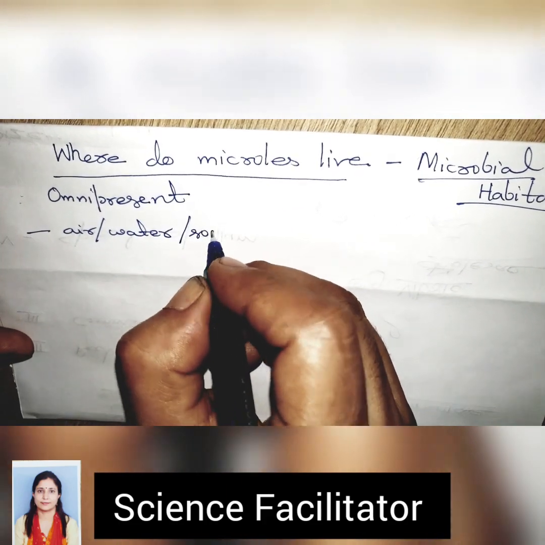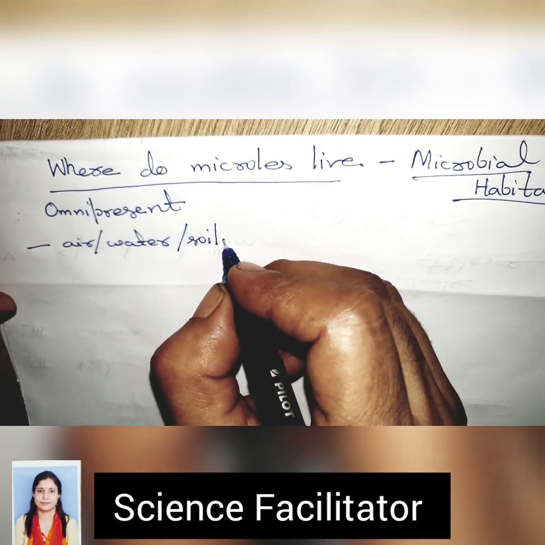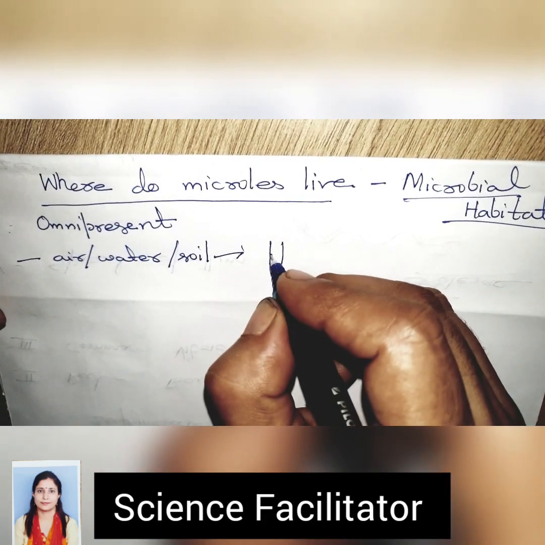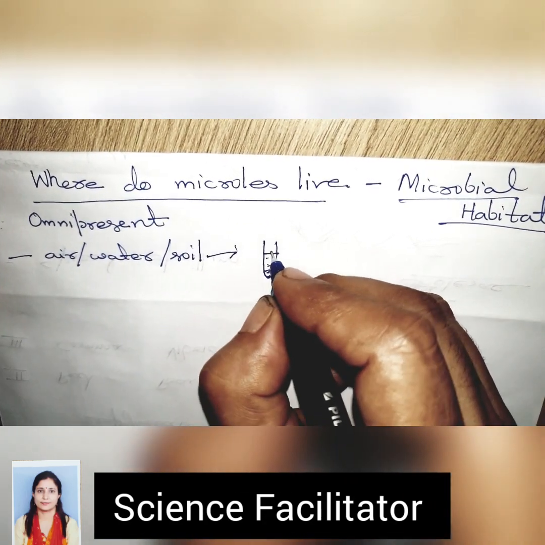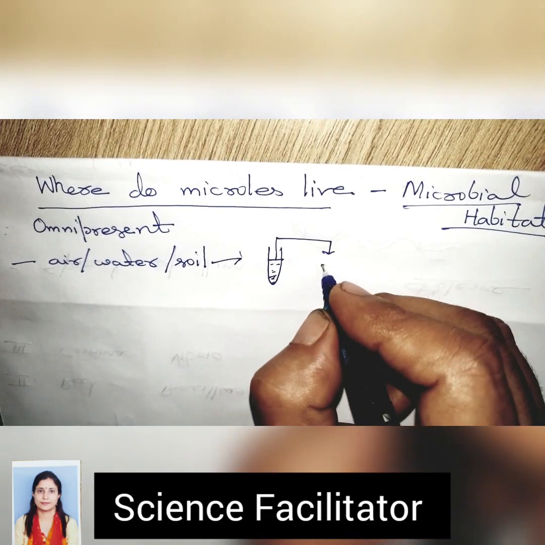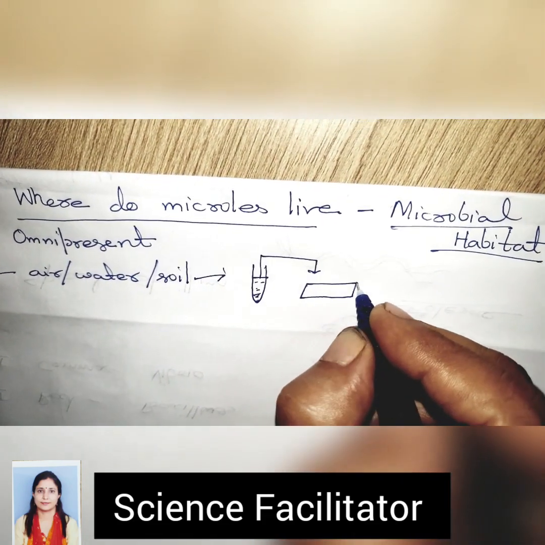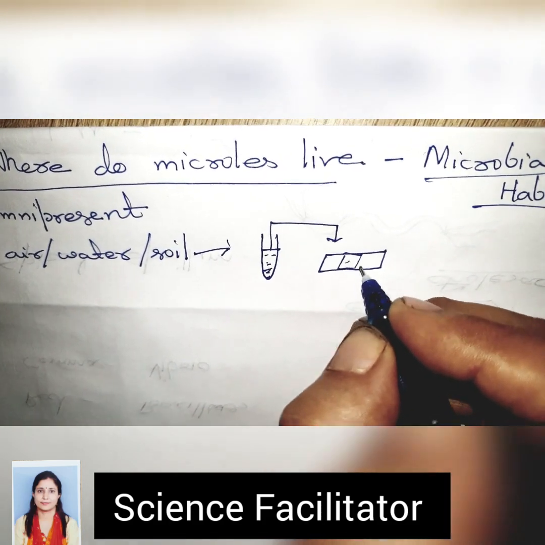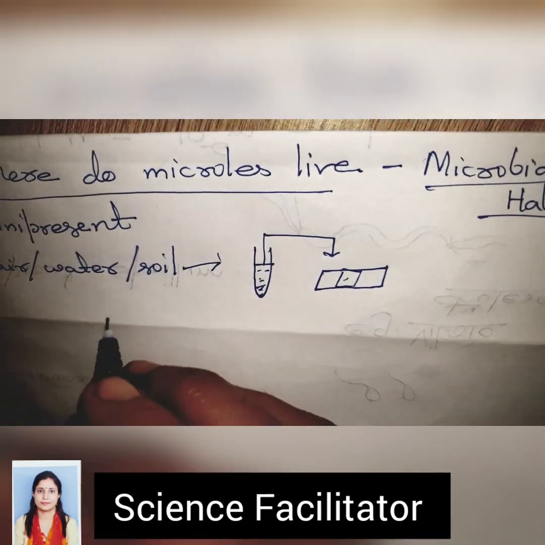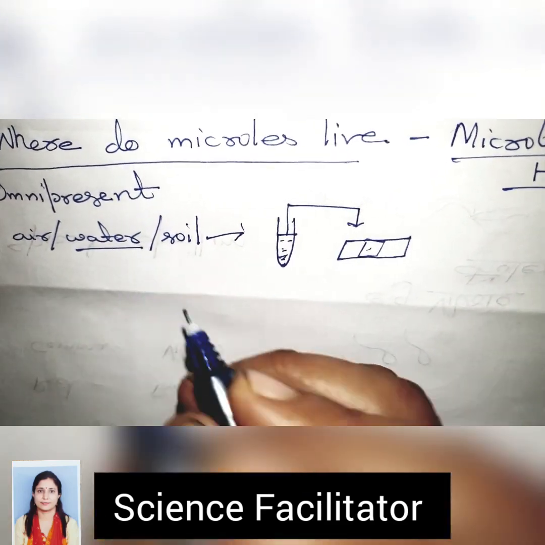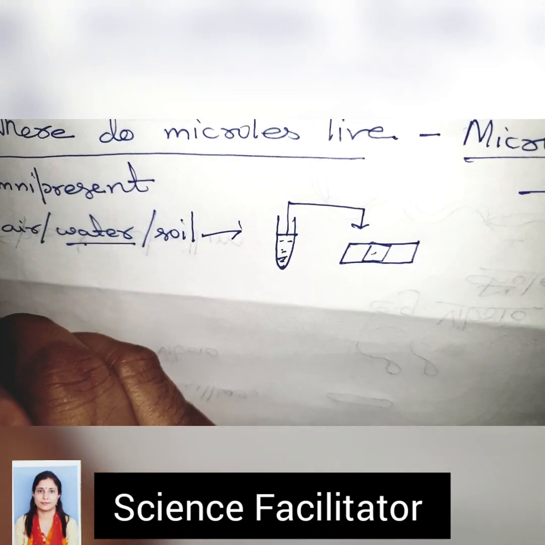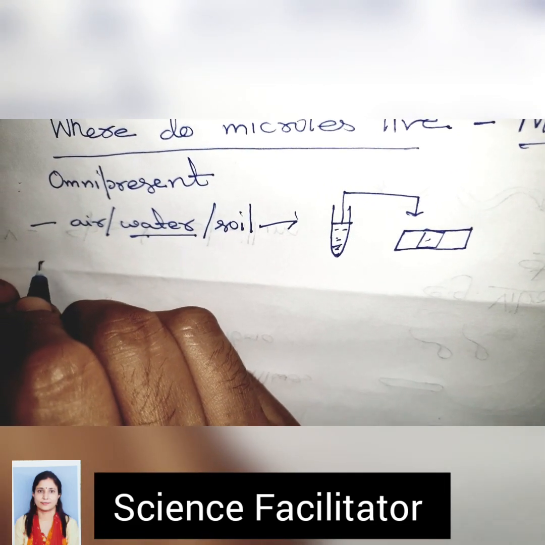If you take 1 gram of soil and shake it well with water, the soil will settle down. Take 1 drop of water and observe it on a glass slide, and you will be able to see many microbes moving here and there under the microscope. In the same way, if we take 1 drop of water on a glass slide and observe it under the microscope, you will be able to see many microbes.